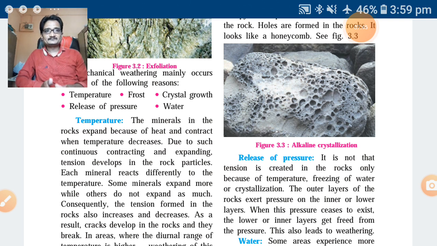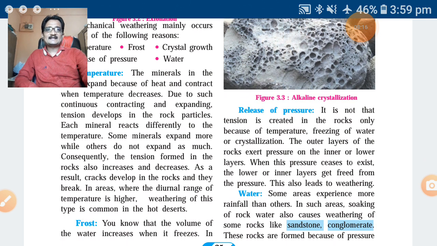Due to such continuous contracting and expanding, tension develops in the layers of the rock particles. Each mineral reacts differently to the temperature. Some minerals expand more, others do not expand as much. Consequently, the tension formed in the rocks also increases and decreases, and that process is going on.